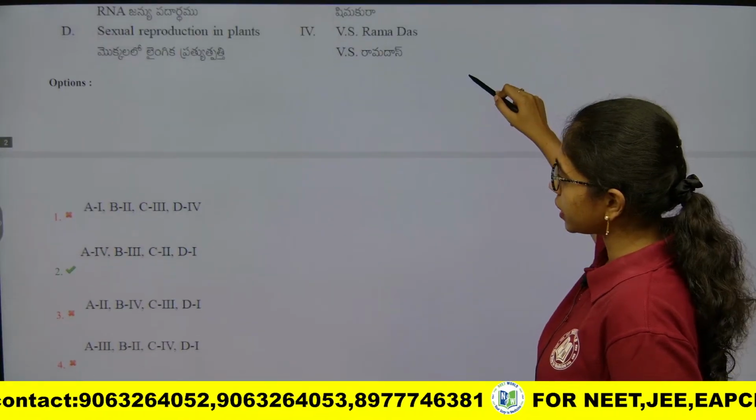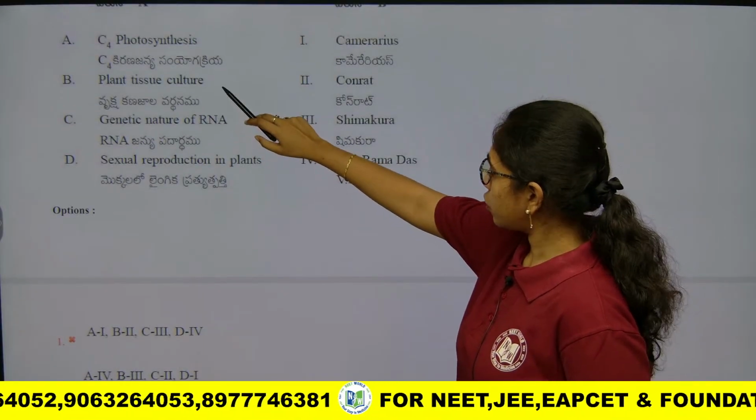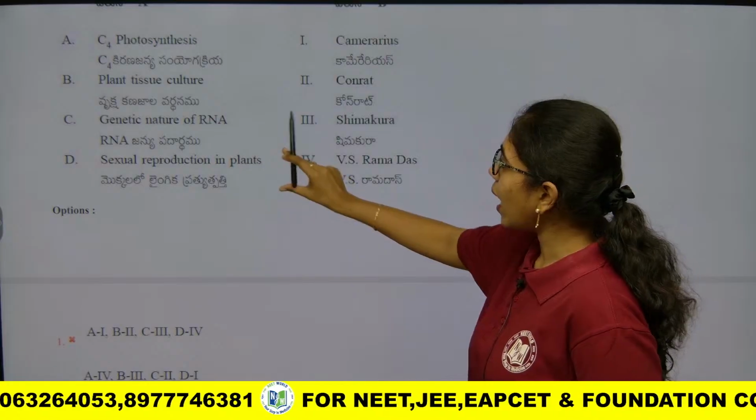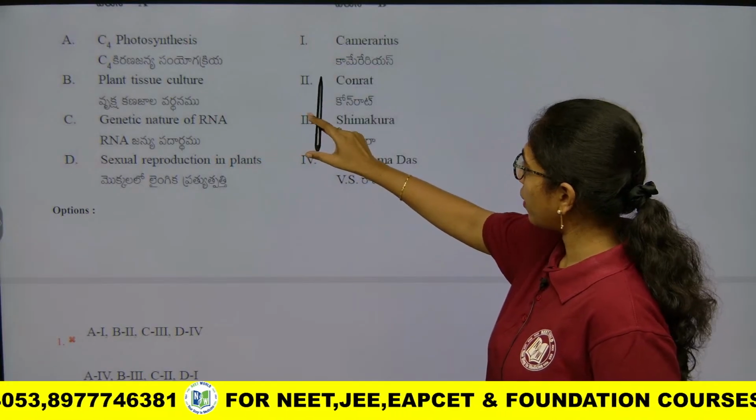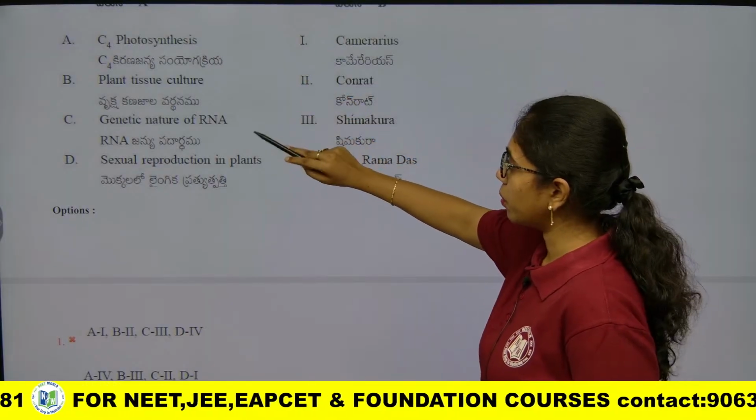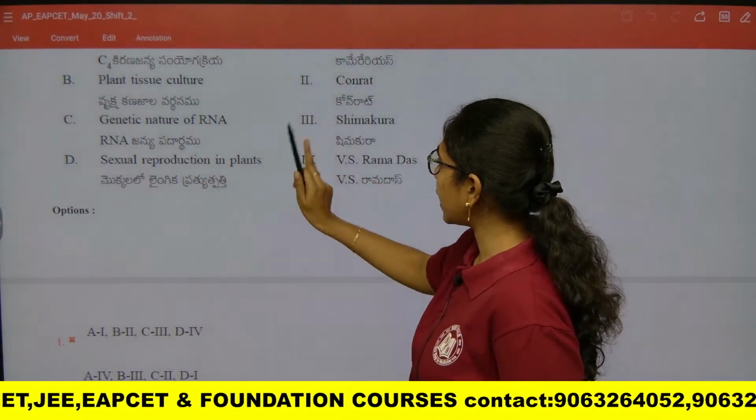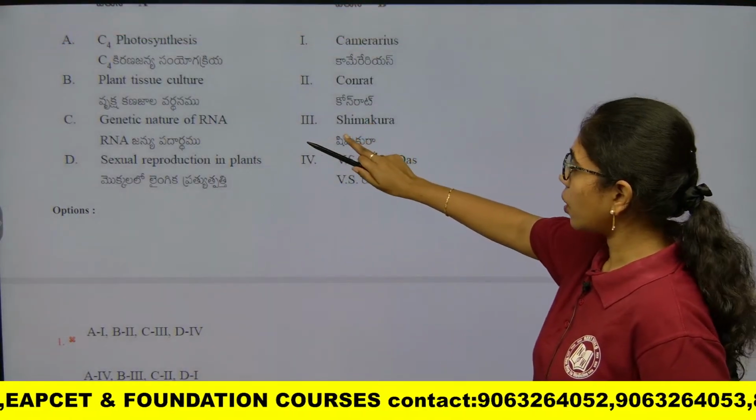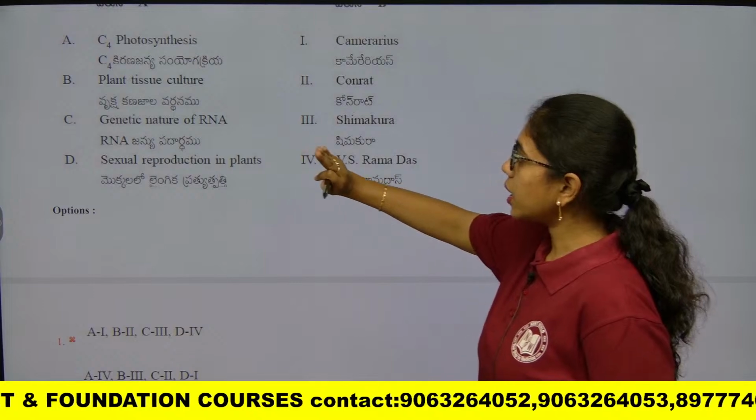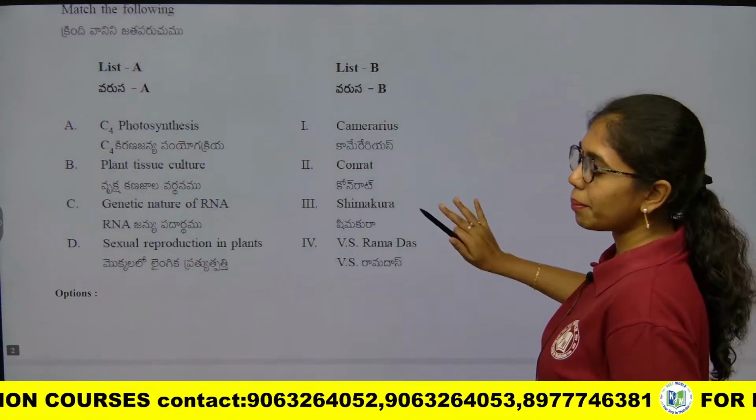Once you look into the scientist properly, genetic nature of RNA and plant tissue culture. Genetic nature of RNA by Conrad. Sexual reproduction of flowering plants is by Camerarius. This is correct only. Just correct this, that is plant tissue culture scientist is Simcura and genetic nature of RNA is from Conrad. Okay. So this is just memory based.